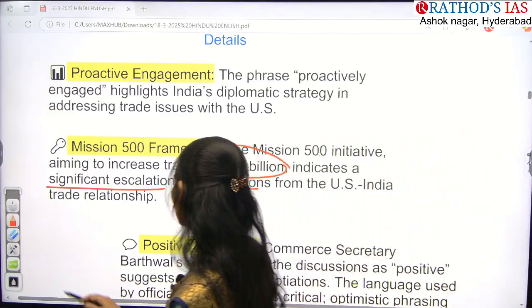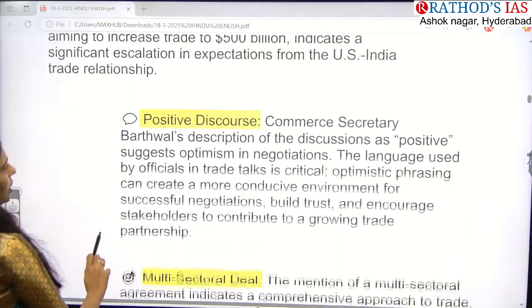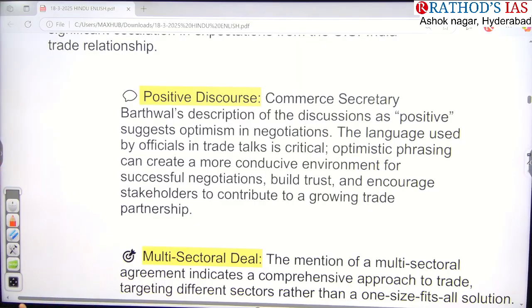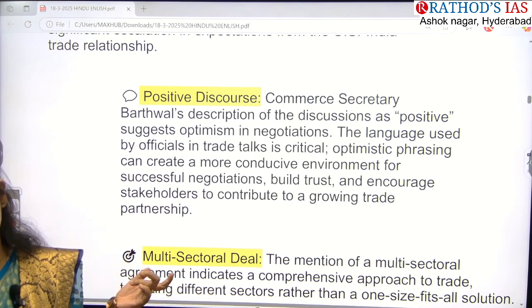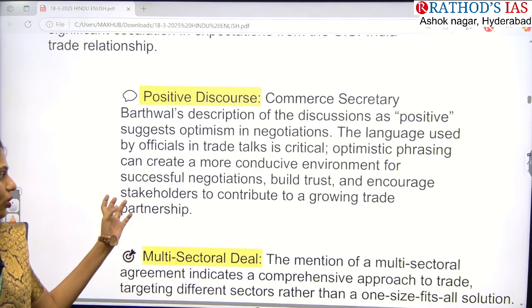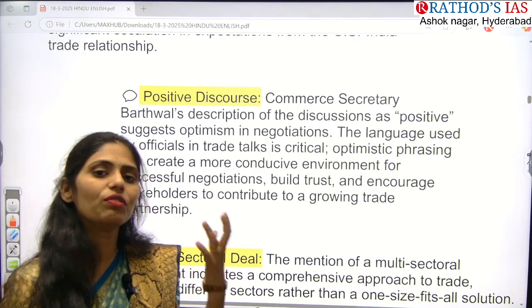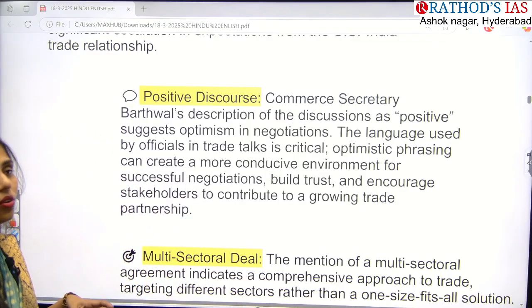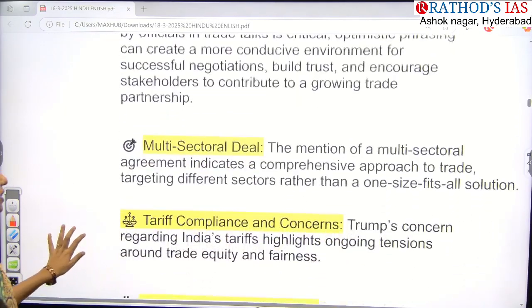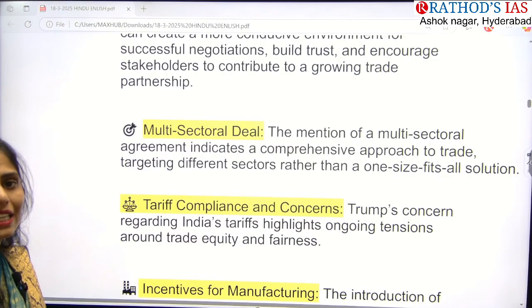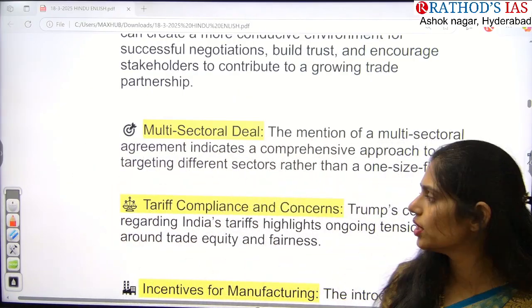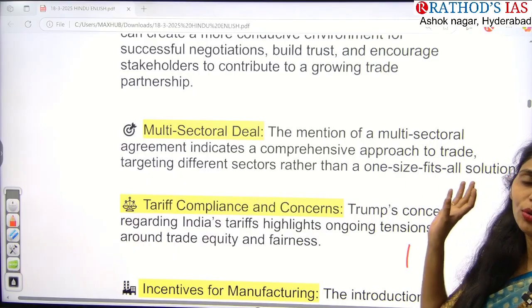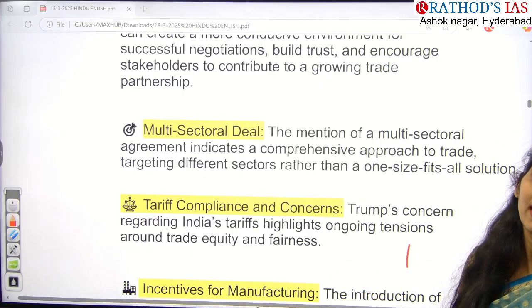And next, this Commerce Secretary also said that these discussions are showing some positive things. For example, we are focusing on creating a conducive environment, that is a favorable environment for US as well as India, so that we can go for negotiations and even build trust and encourage the stakeholders so that overall growth of this trade partnership can happen. And next, yes, we are also coming up with multi-sectoral agreements. That means in different sectors we are going to have agreements with US, so that we can improve the targets of trade to reach this $500 billion.